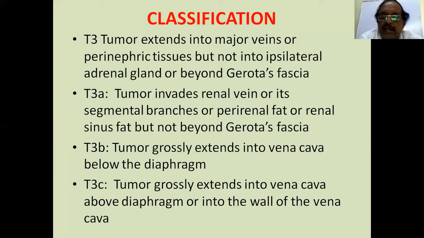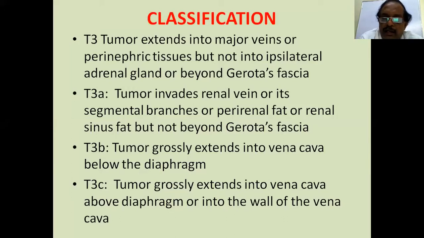Once again, these are classified into T3A tumors, wherein the tumor invades the renal vein or its segmental branches, or perirenal fat, or renal sinus fat, but not beyond Gerota's fascia. As you know, kidney has 3 layers. One is capsule, second is Gerota's fascia, third is perirenal fat.